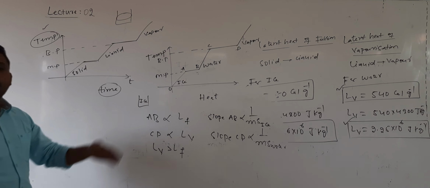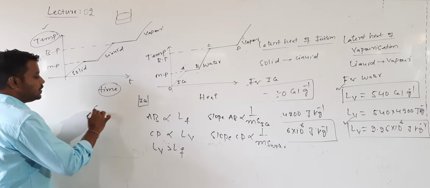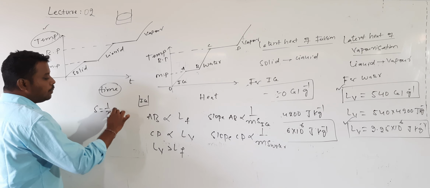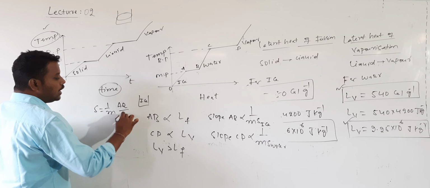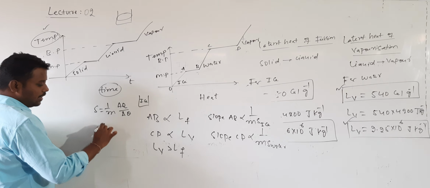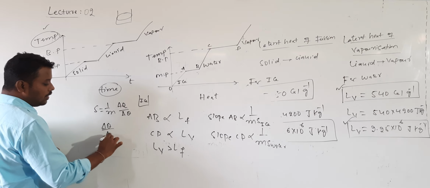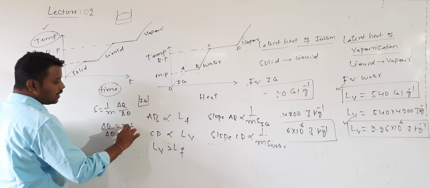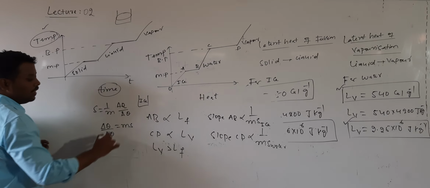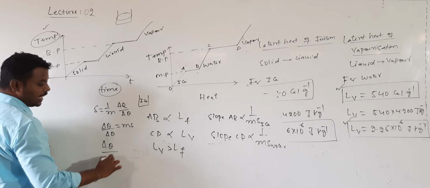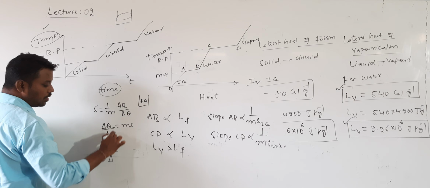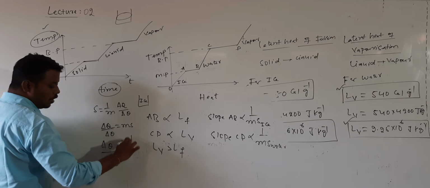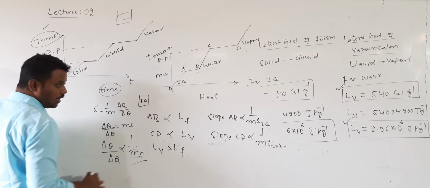Now, by the formula only. Yesterday I wrote the specific heat formula: S is equal to 1 by m into delta Q divided by delta theta. Here delta Q divided by delta theta will give you m into S. But in the graph it is delta theta divided by delta Q, the change in temperature by heat, so that will give you 1 by m into S. Understood?